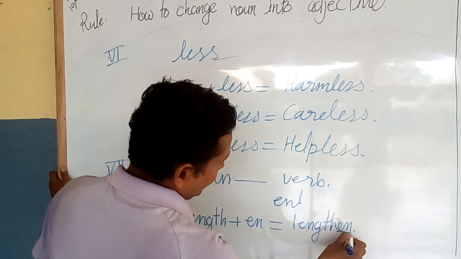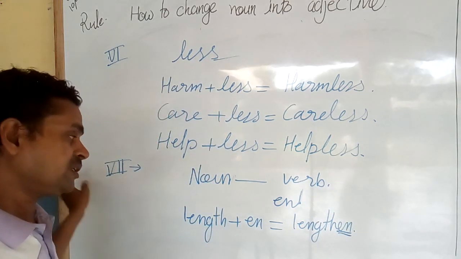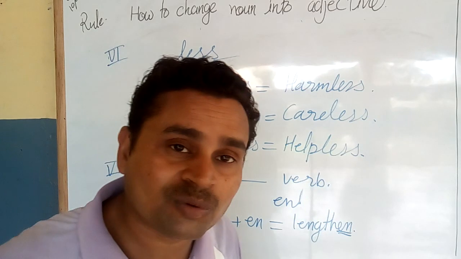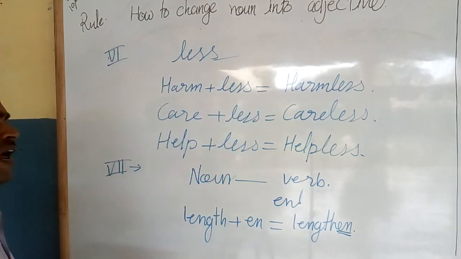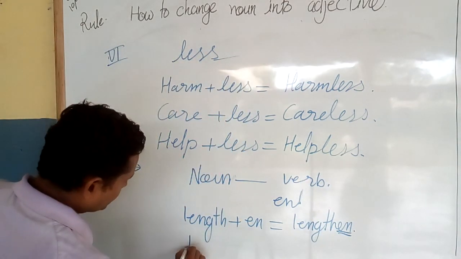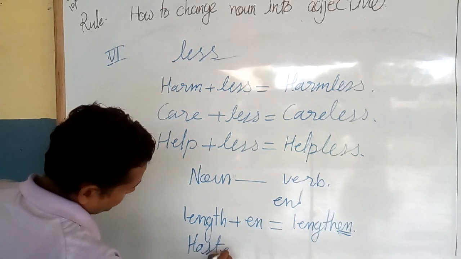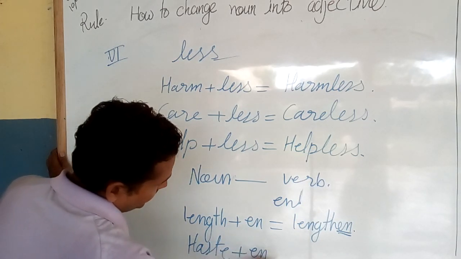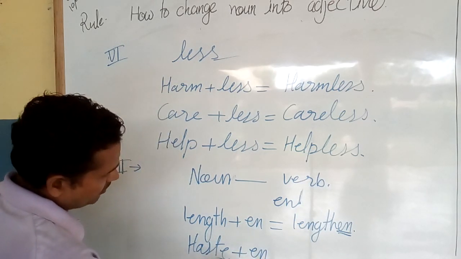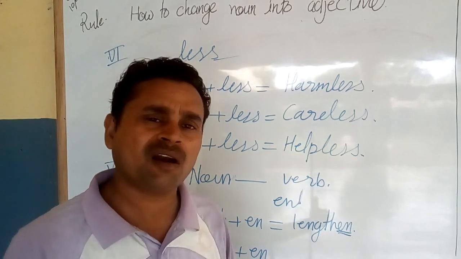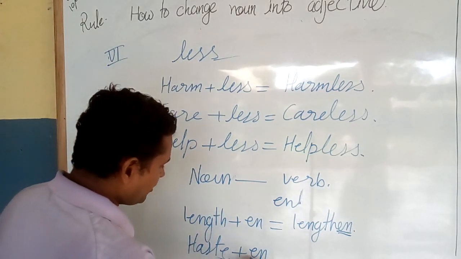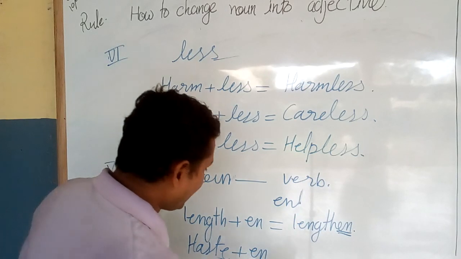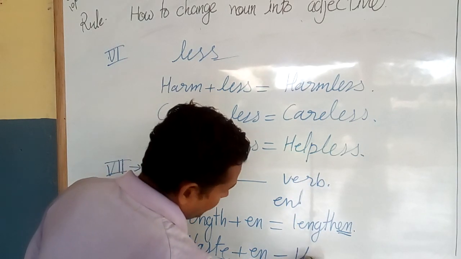So you can add this, through which you can change a noun into a verb also. There are a lot of verbs. Haste, and you can add EN. This e is already given in the word, so you can remove the single e. It will be hasten.